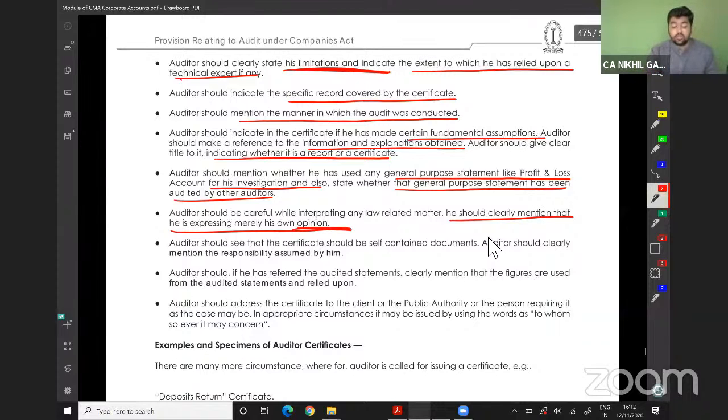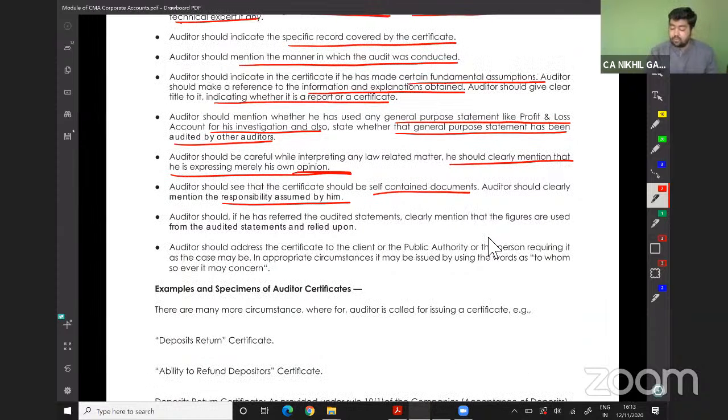The auditor should see that the certificate is a self-contained document. Auditor should clearly mention the responsibility assumed by him. If he has referred to the audited statement, he should clearly mention that the figures are used from the audited financial statement and relied upon.